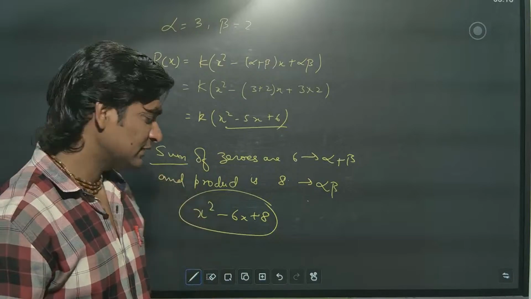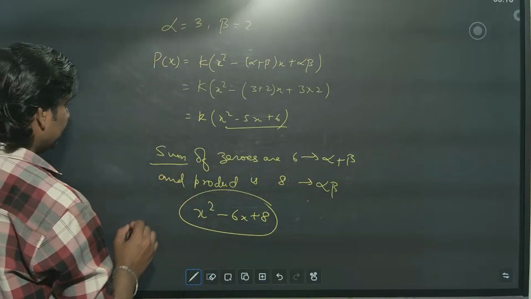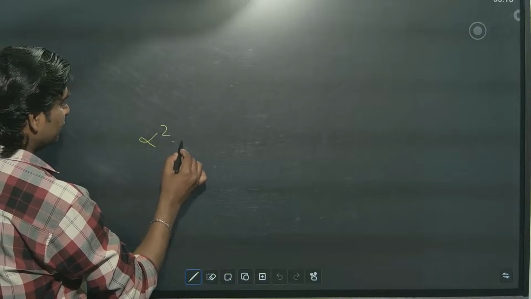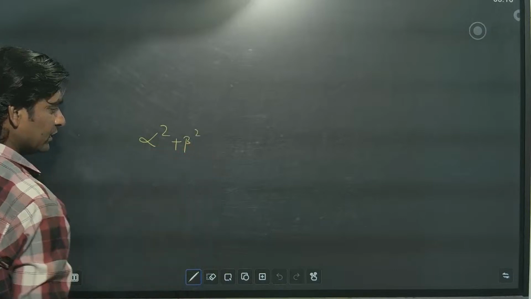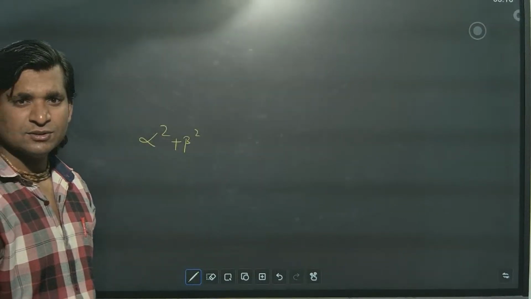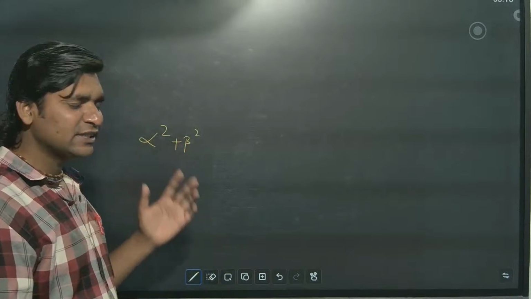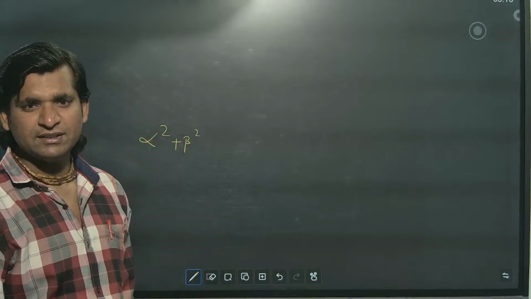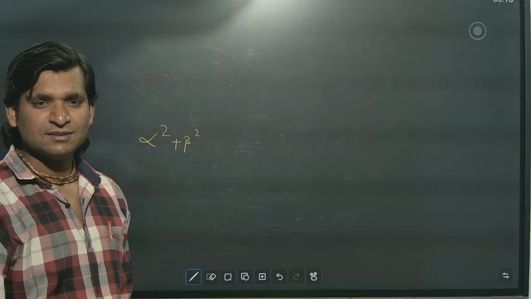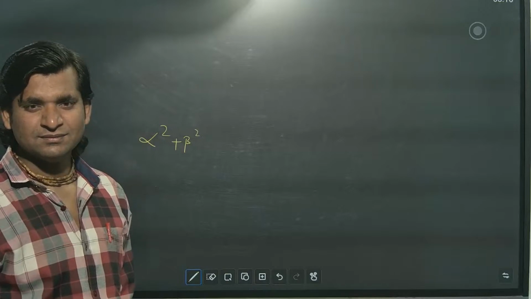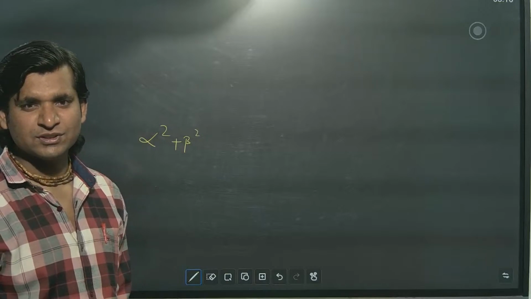Sometimes they will ask this kind of question: find the value of alpha square plus beta square. So how will you find alpha square plus beta square? This is up to you. Already you have solved this kind of question.